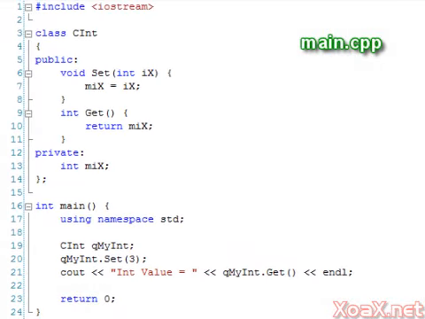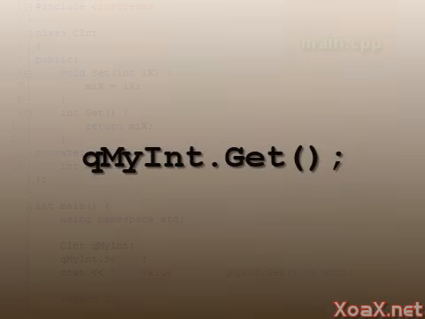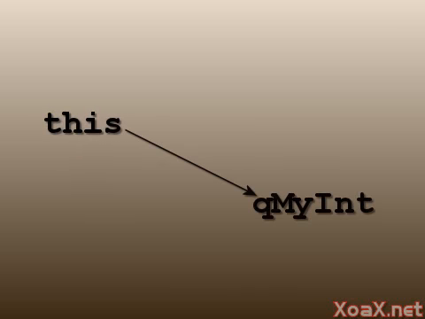We can have many instances of a class in one program. So how do functions like set and get know which object has called them? The answer is that the member functions are passed a pointer to the calling object. The pointer is passed in with the name this. In our example, this points to the object myInt.